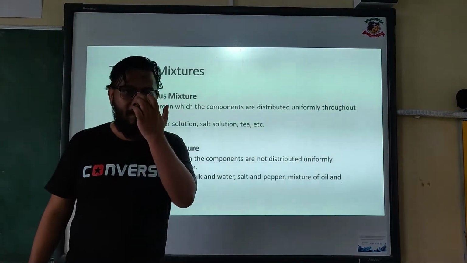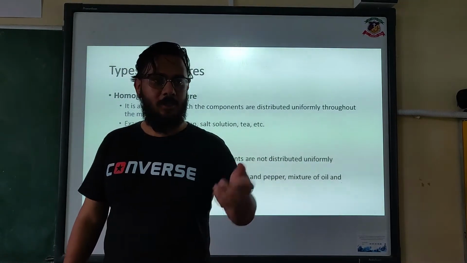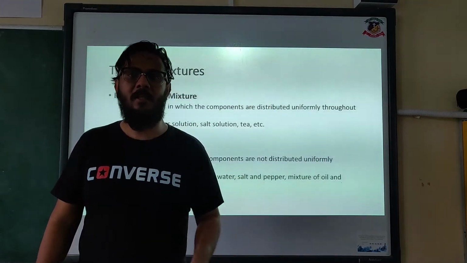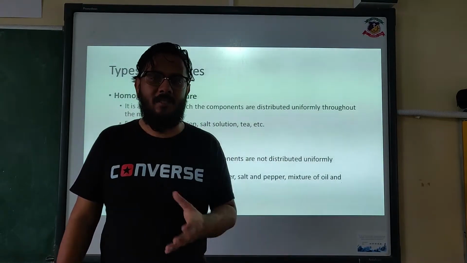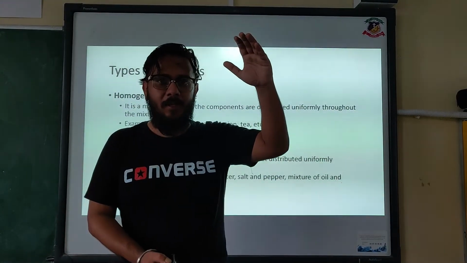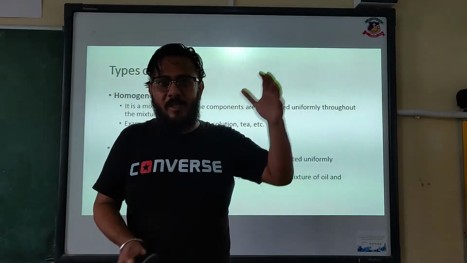You might be able to understand oil and water because you have seen it. You take a glass of water, you put 2 tablespoons of oil, mix it. You can never mix oil and water together. Oil will always stay up, and the water will be down there. They will never mix together.